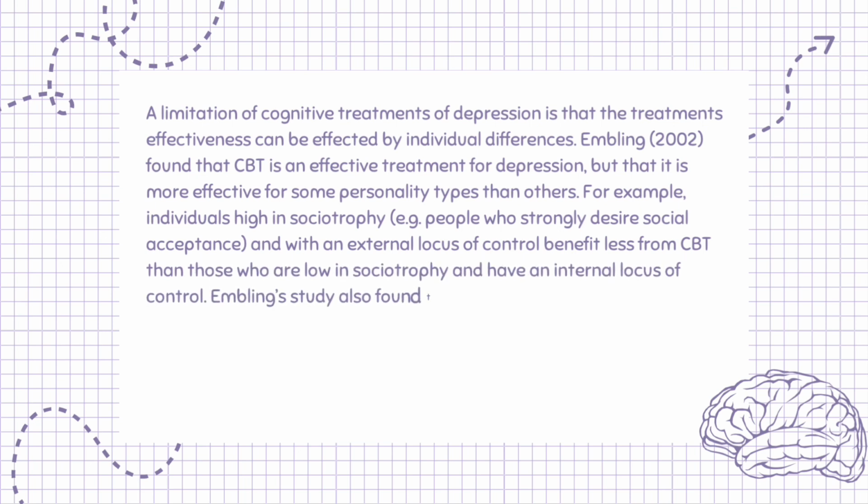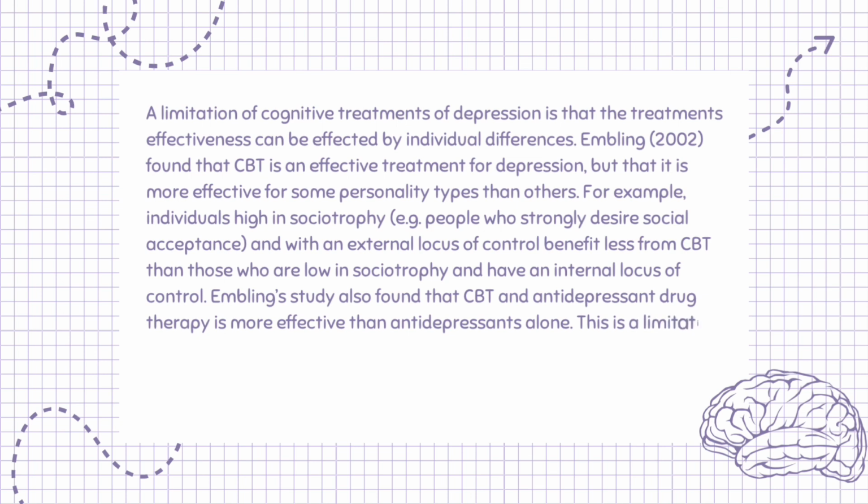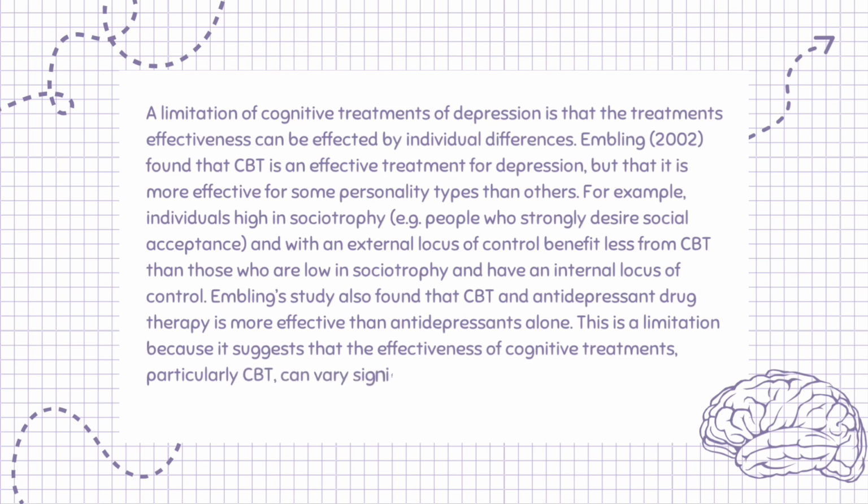Embling's study also found that CBT and antidepressant drug therapy is more effective than antidepressants alone. This is a limitation because it suggests that the effectiveness of cognitive treatments, particularly CBT, can vary significantly based on individual personality traits and characteristics.